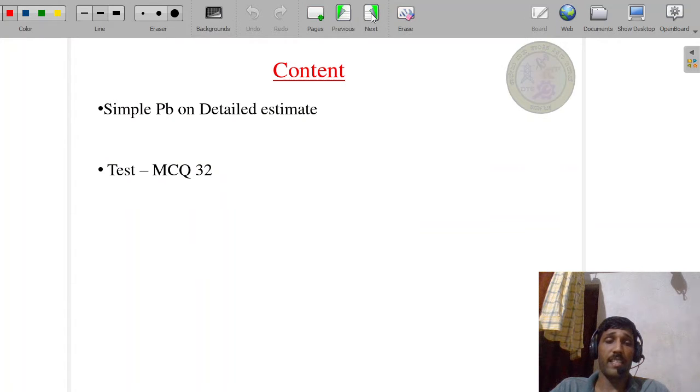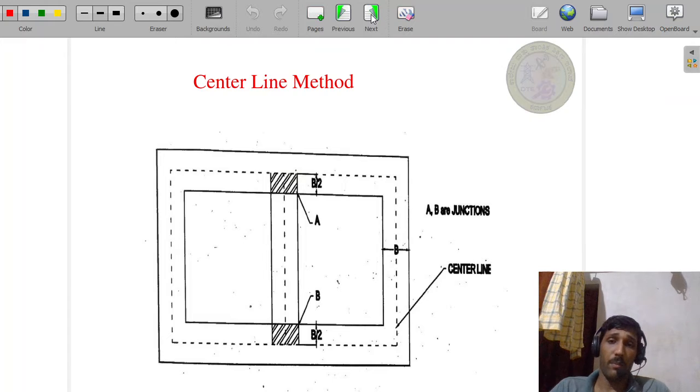In this particular session, we will cover, in continuation of session number 31, simple problems on detailed estimate using the center line method, and then multiple choice questions. Before solving the problems, I will briefly explain once again how to identify the number of junctions, and what things are required before estimating by the center line method.